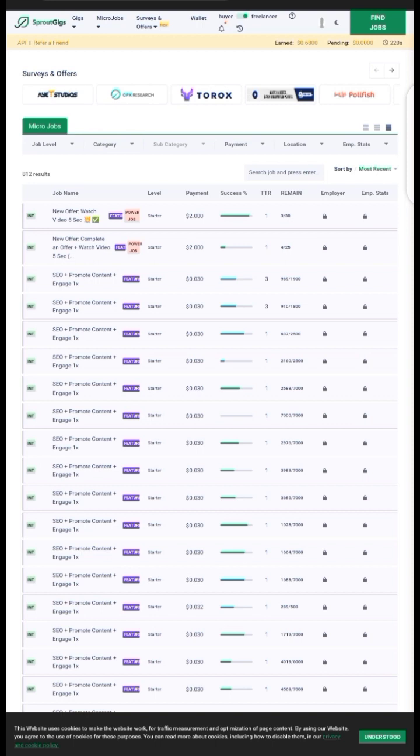Before I talk about the buyer side, let me quickly tell you how it works. This is how it works. On the buyer side, you see yourself as an employer, like you actually employ people to work for you. All these tasks you are seeing here are posted by people who operate on the buyer side. They come here to post tasks, like all these SEO plus promote content plus engage you are seeing here. Once you engage on it and perform a particular task, you get paid for doing so, and as you are doing it, they are making their own money.